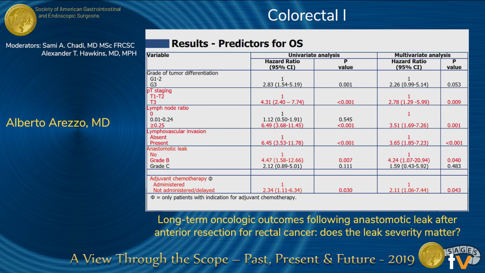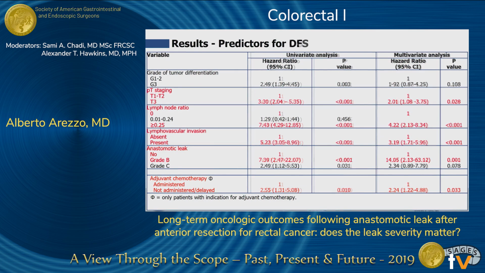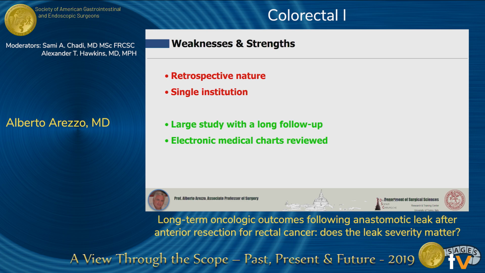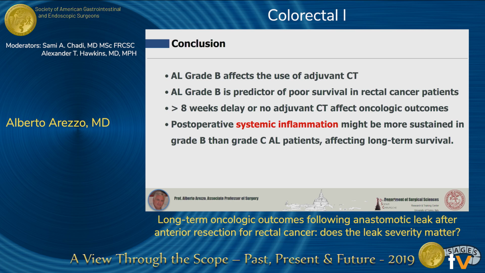And if we analyze the subgroup of those patients who should have done adjuvant therapy, you see that this was administered more often in those patients who did not experience the anastomotic leak. And exactly the same analysis goes for the disease-free survival. So in conclusion, this study has huge limitations. It's a retrospective study. It's a single institution study, but it's a very large study. The cohort is of more than 500 patients with a rate of about 8% of events. And everything was reviewed electronically thanks to the fact that we store all these data since then.